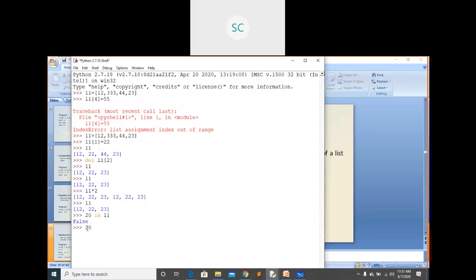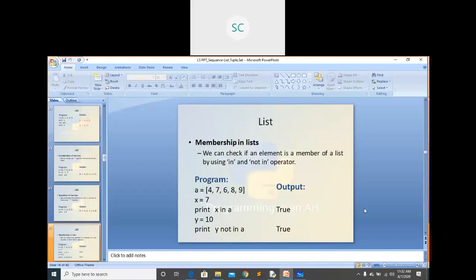Suppose I'm saying 20 not in L1. What is the output you will see here? I'm checking that 20 is not in L1. That condition is true, so you get True. Suppose 12 in L1, you will see True here. To check whether the element is present within the list or not, you can go for these membership operators.